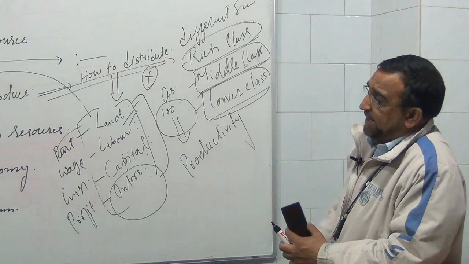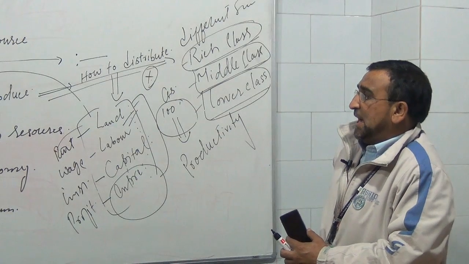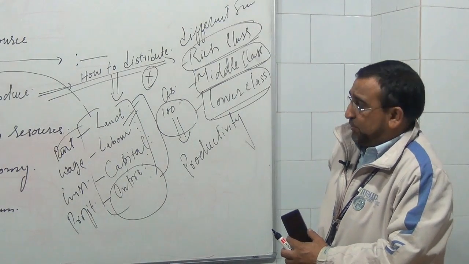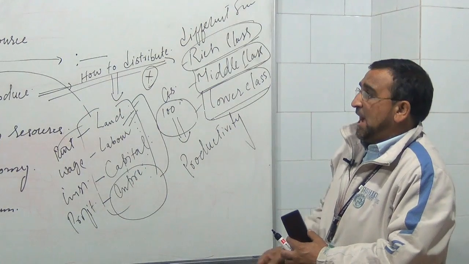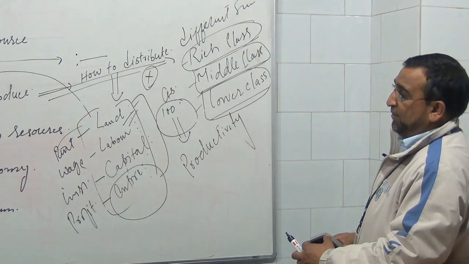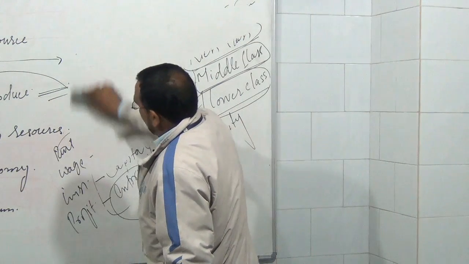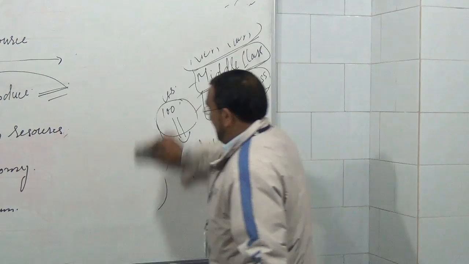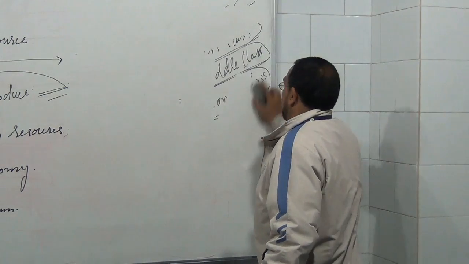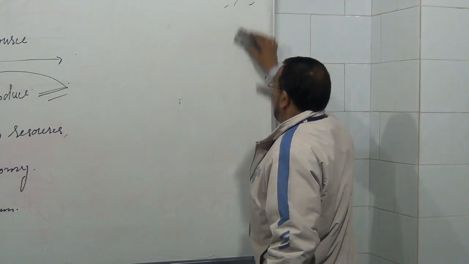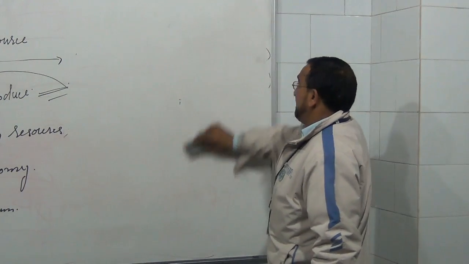How in an economy the problem of what, how, and for whom to produce is the first and foremost problem of an economy. Then next, the problem that the economy is facing is what we call full utilization of resources.